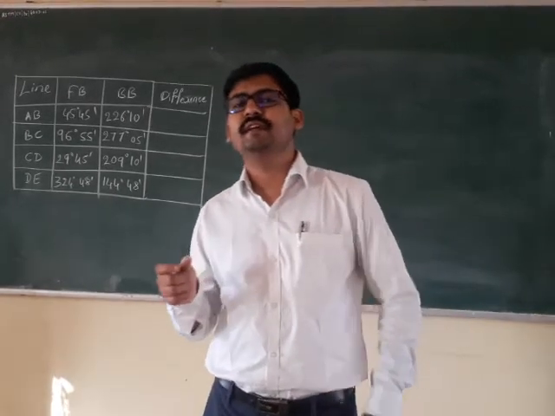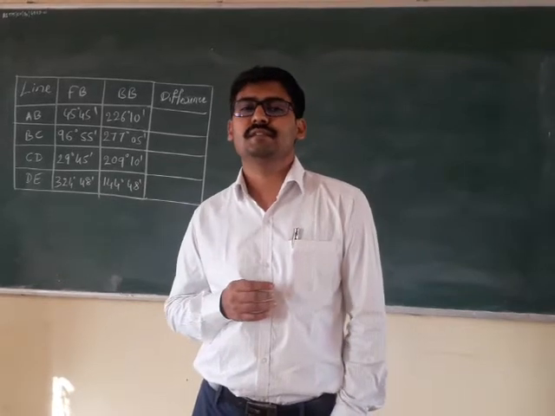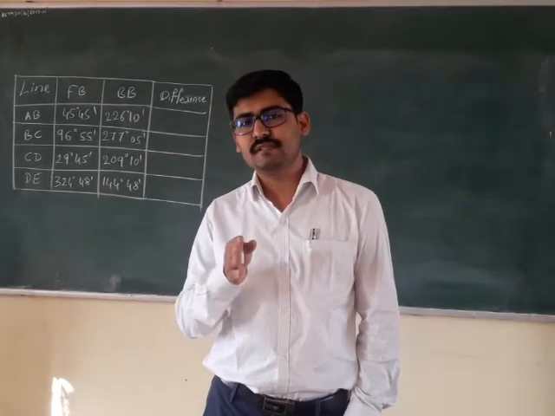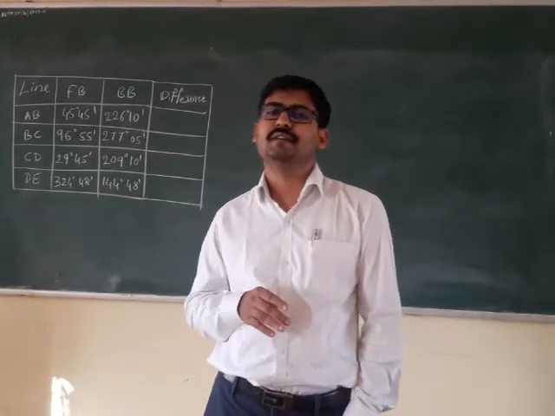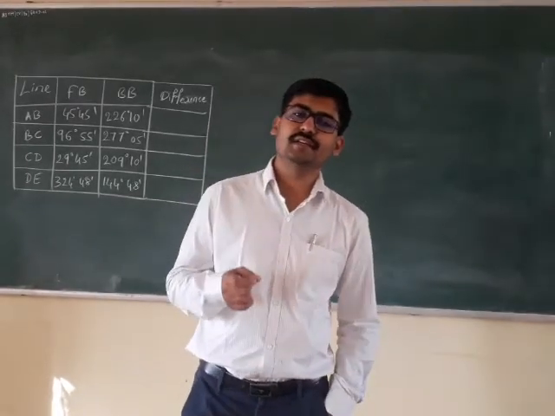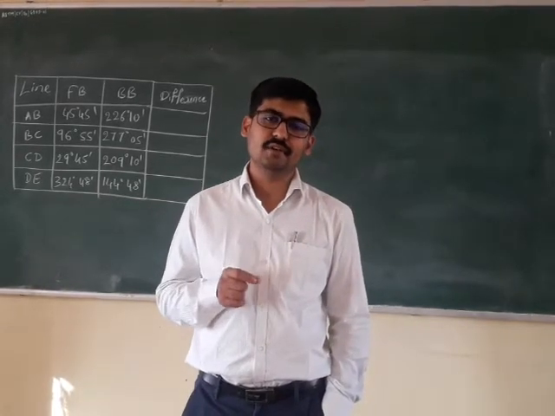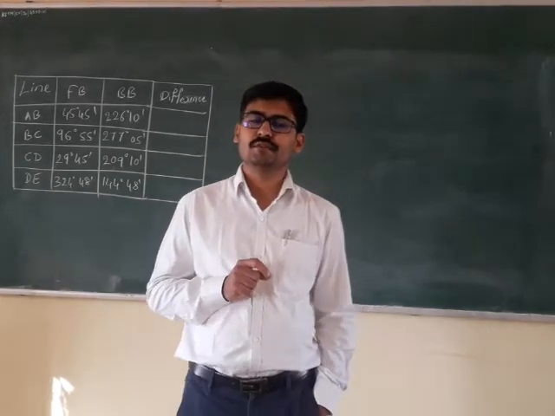The magnetic needle will come under the influence of such metals and slightly deviate from the actual north direction. So definitely the bearings you obtain from that compass at that place will not be the correct bearings.